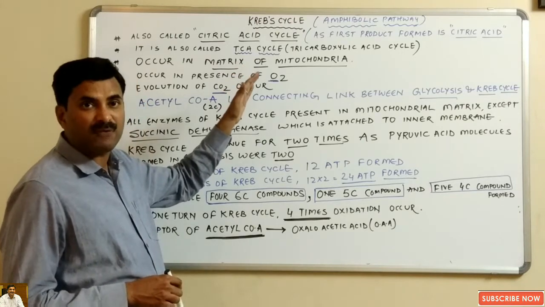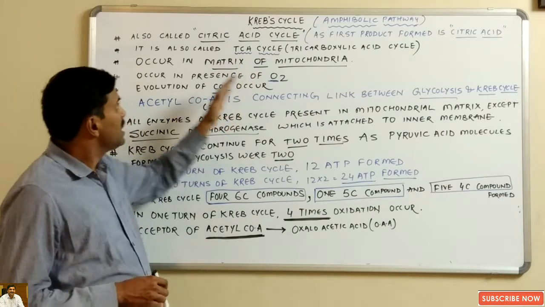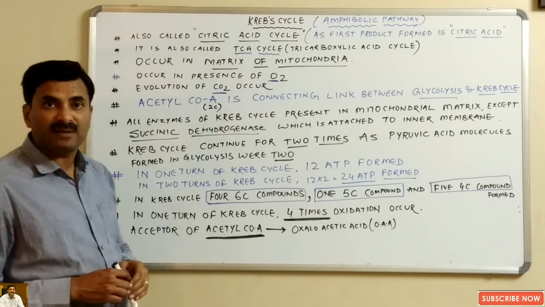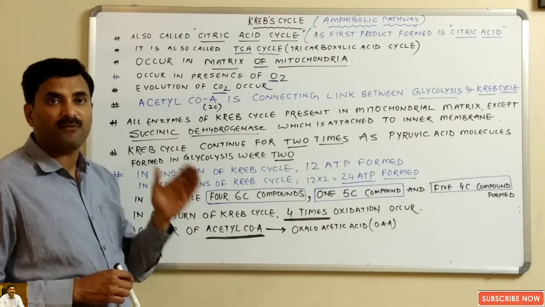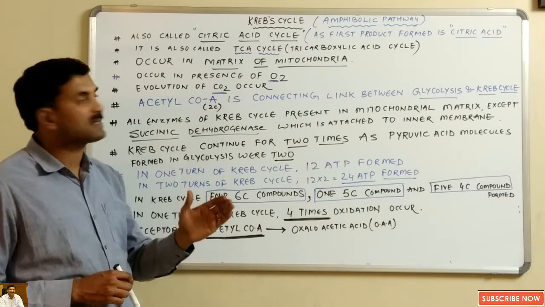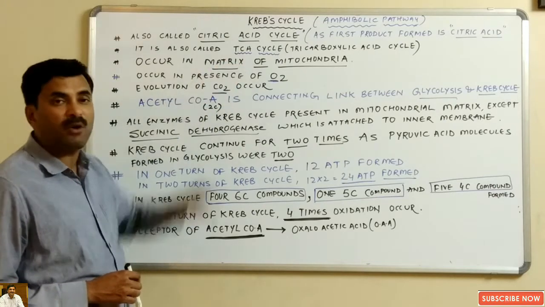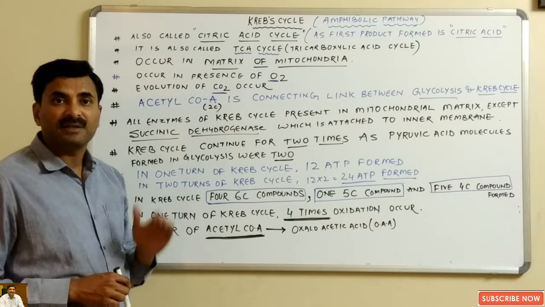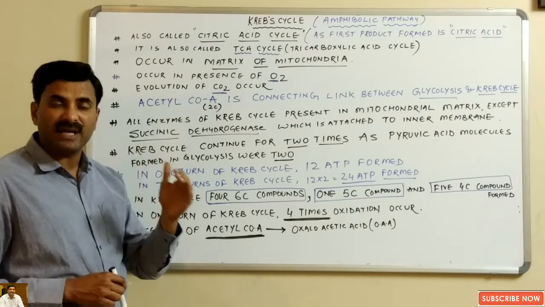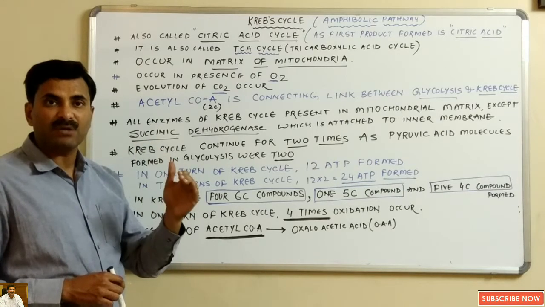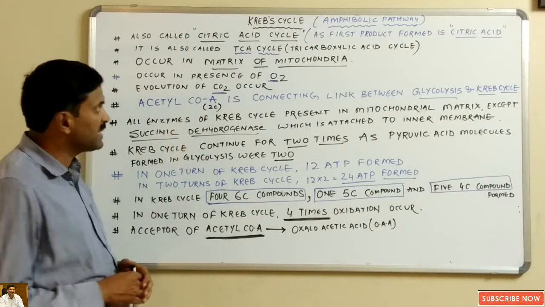And it was discovered first of all by Hans Krebs, and that's why it is called the Krebs cycle. Now it is also called the citric acid cycle. Now the question arises, why is it called the citric acid cycle? Because the first stable product formed in the Krebs cycle is citric acid, and that's why it is called the citric acid cycle. Not only this, it is also called the tricarboxylic acid cycle, TCA cycle. Why? Because the first few products such as citric acid, cis-aconitic acid, isocitric acid have 3 carboxylic acids in them, and hence it is called the tricarboxylic acid cycle.